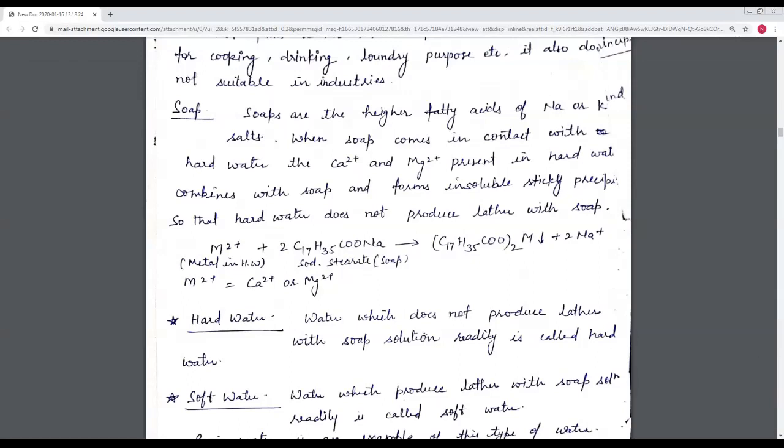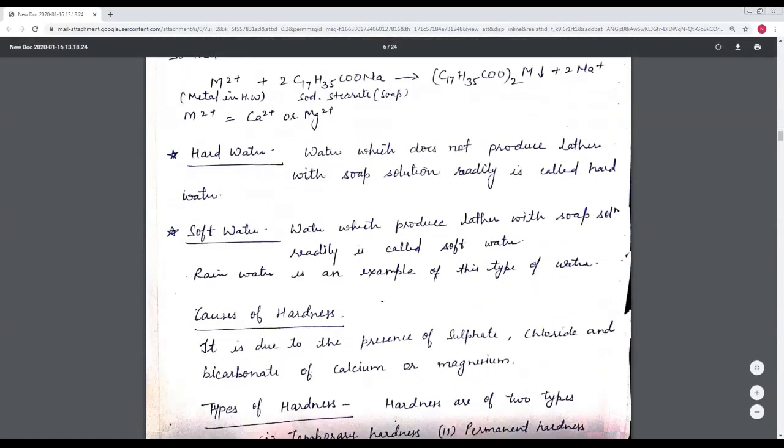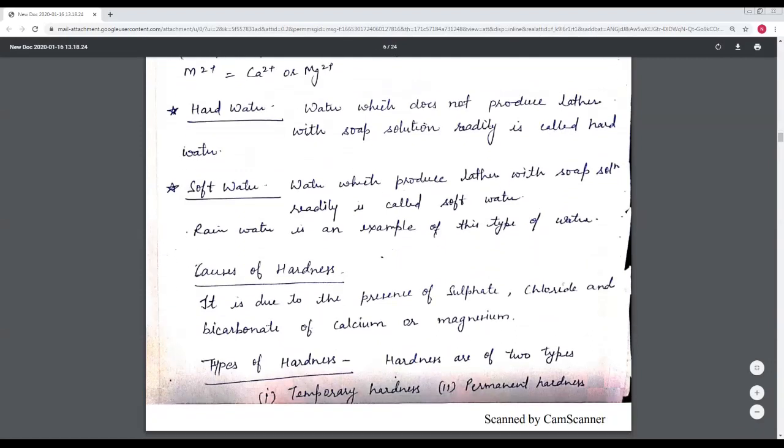C17H35COOH is stearic acid, and the sodium salt of stearic acid is C17H35COONa. When hard water reacts with soap, it gives (C17H35COO)2M, where M is the metal, calcium or magnesium, and it forms a precipitate. Hard water does not produce lather with soap, and soft water gives lather with soap. Rainwater is the best example of soft water.